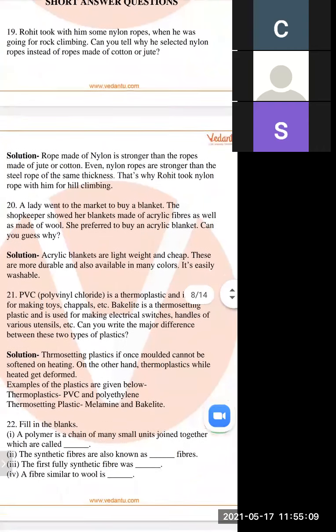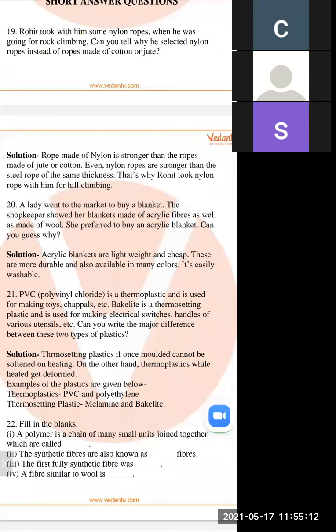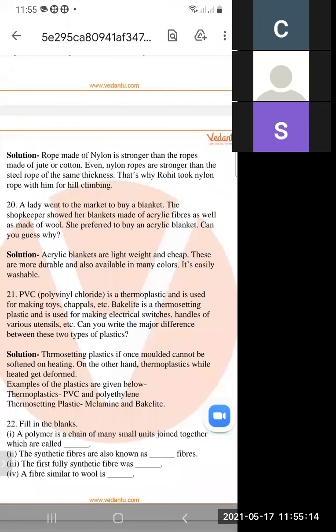Next: a lady went to the market to buy a blanket. The shopkeeper showed her blankets made of acrylic fibers as well as made of wool. She preferred to buy an acrylic blanket. Can you guess why?